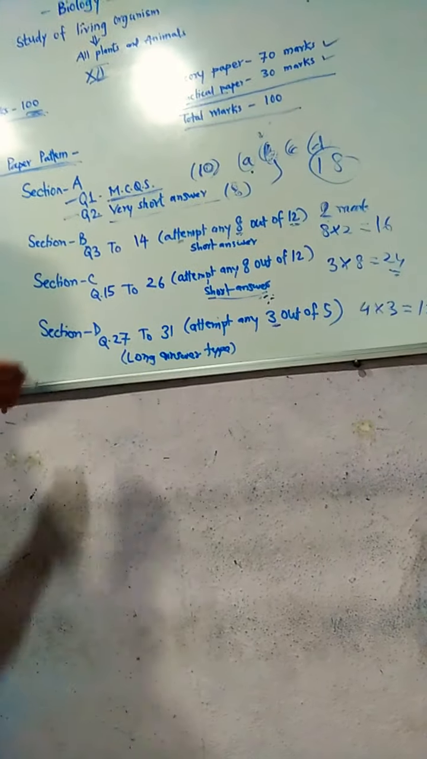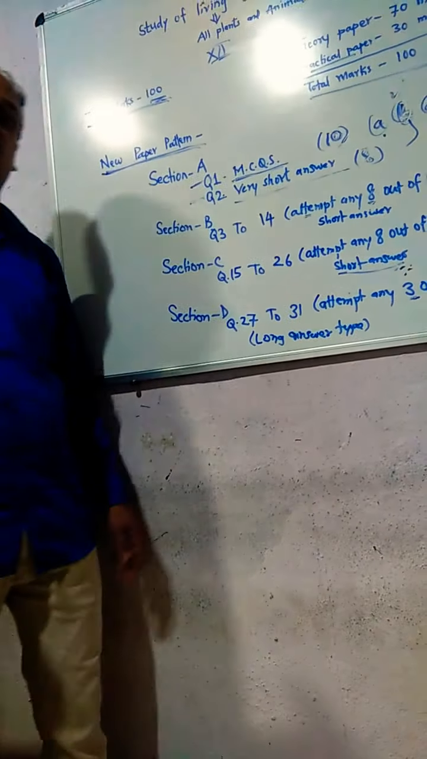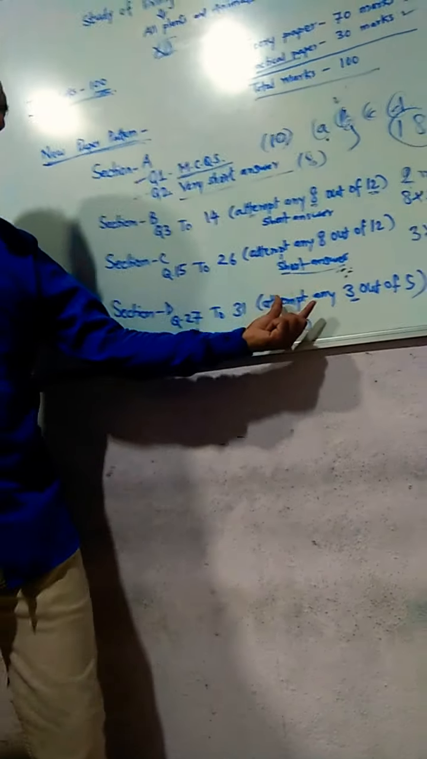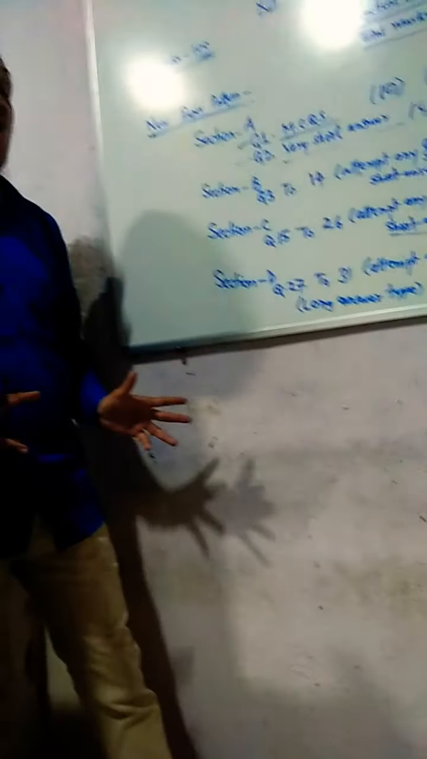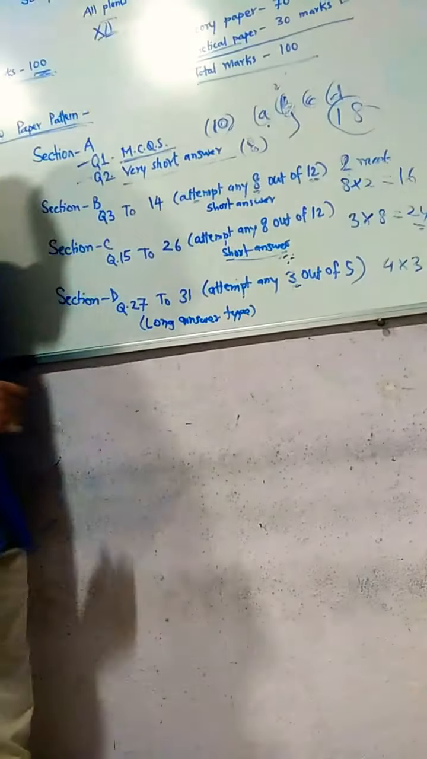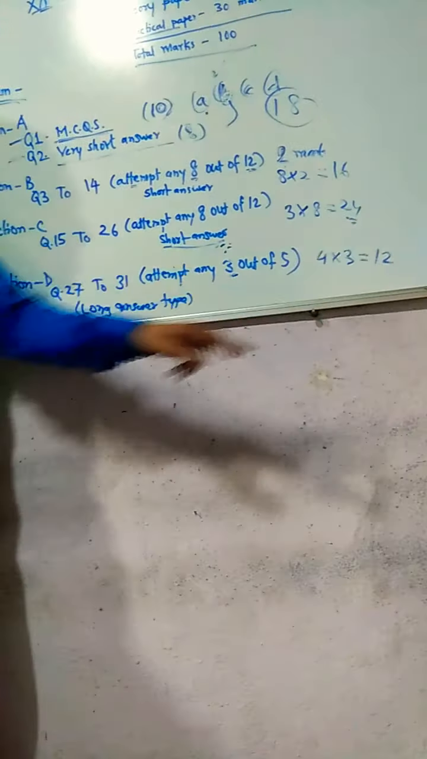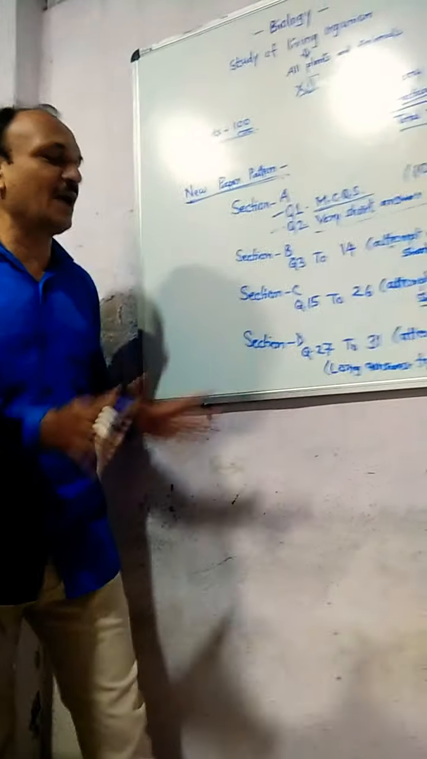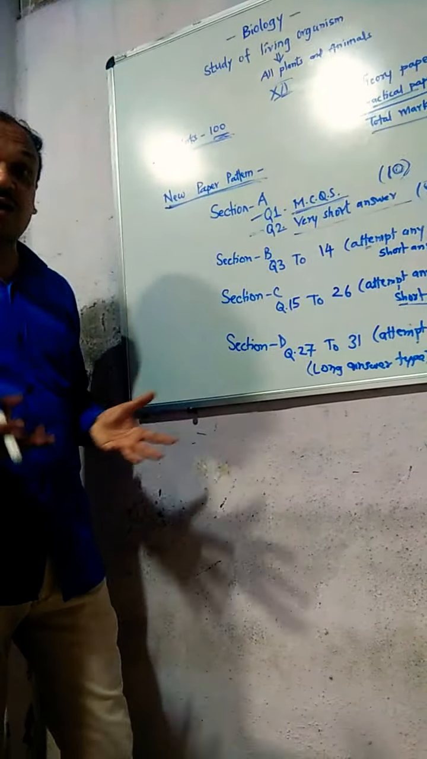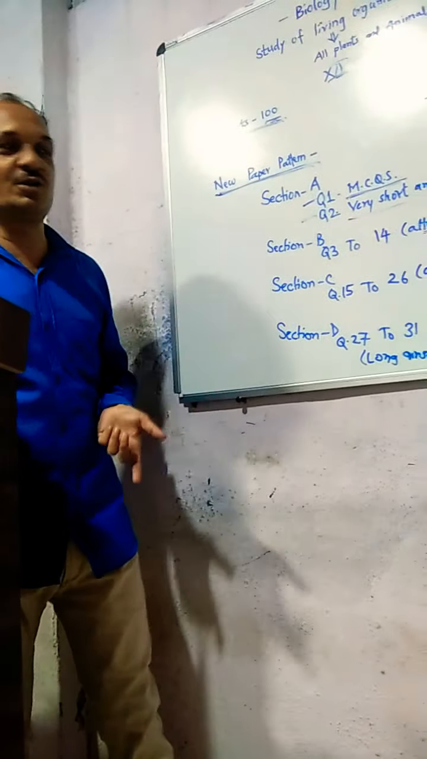Now come to the last section, section D, which starts from question number 27 to 31. That is 5 questions, and you have to attempt only 3. Each question carries 4 marks, so 4 into 3 is 12 marks. Section D consists of long answer type questions, so you have to write the answer in a detailed manner, with diagrams and all.